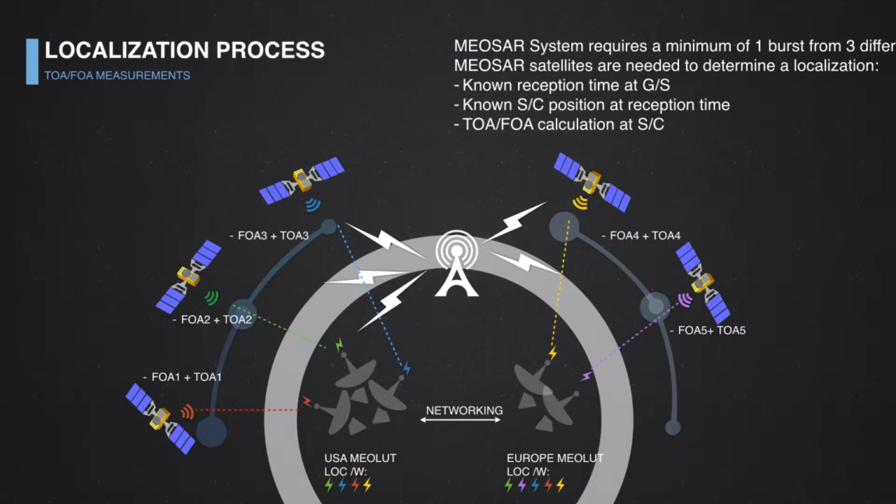And thanks to the networking, those measurements can be sent to Europe, and then the MEOLUT also can compute a localization using the other data. So that speeds up the process and at the end provides more accurate data, because the more points, the more raw data you have, the more accurate you can be.